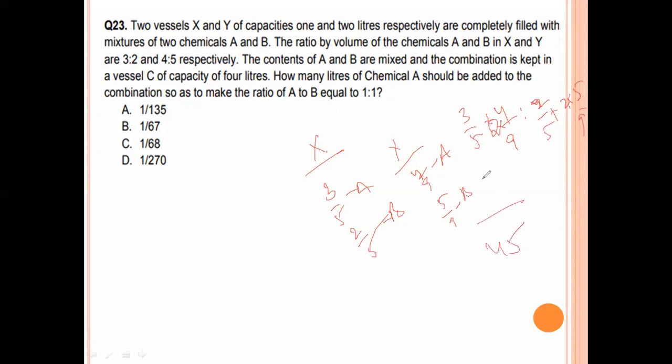45. 5 9s are 45, 9 3s are 27. 9 5s are 45, 4 5s are 20, 2 2s are 40. 45. 9 5s are 45. 9 2s are 18. So this is 18.